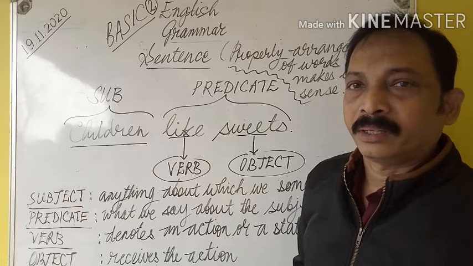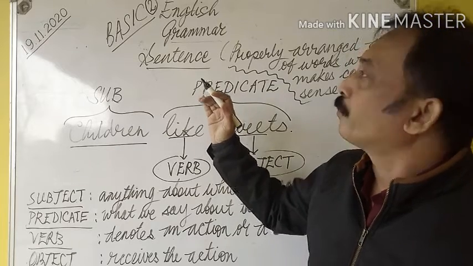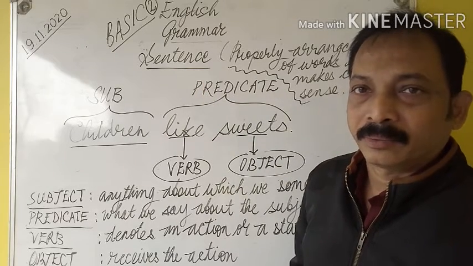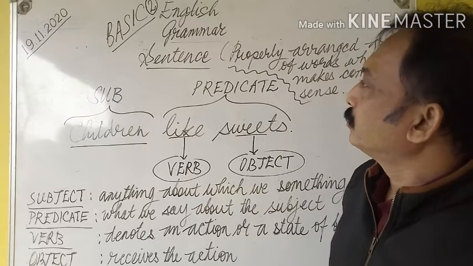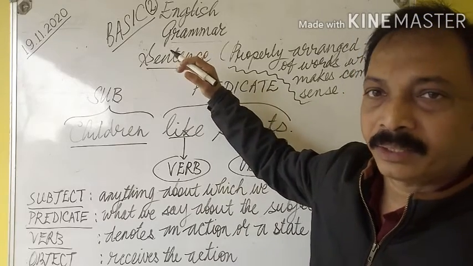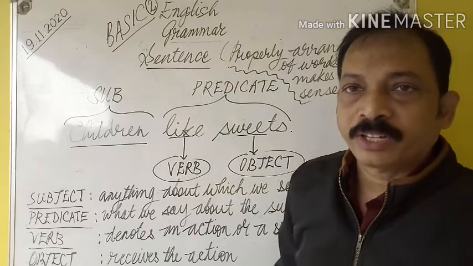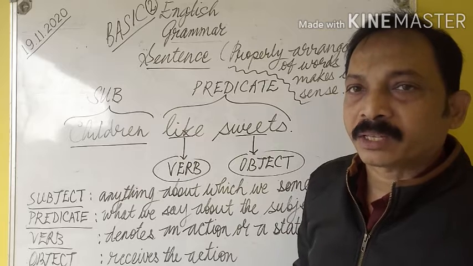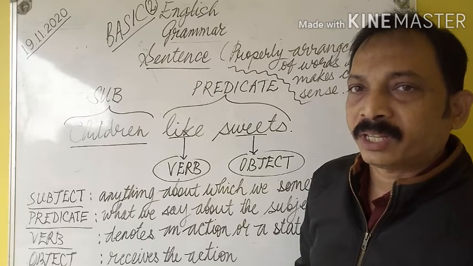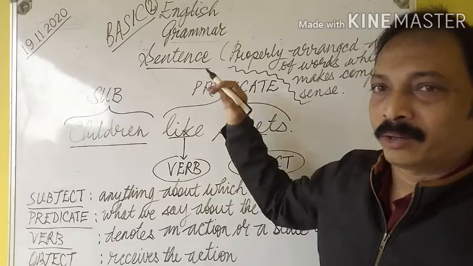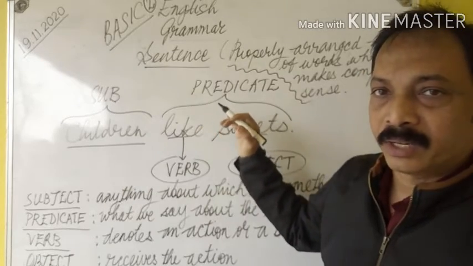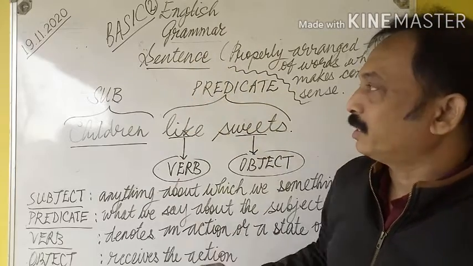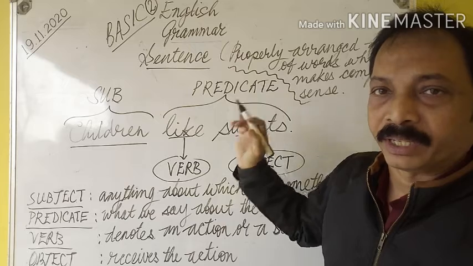Today, our topic is basic English grammar. Once again, we are revising the term sentence. What's a sentence? A sentence is a properly arranged group of words which makes complete sense. We have seen this in the last class. Now we are going to revise the components of the sentence. Once again, a sentence has two components or two parts, namely subject and predicate.